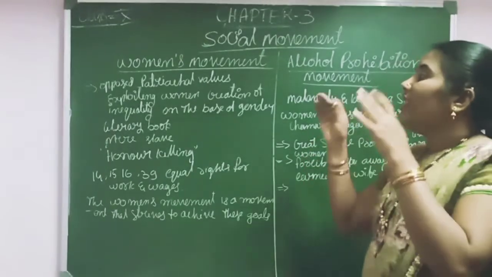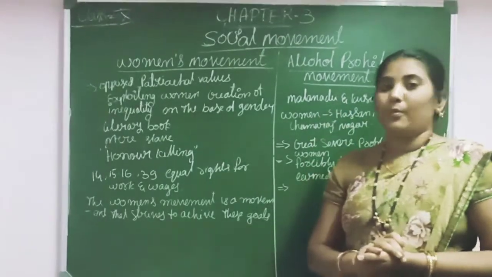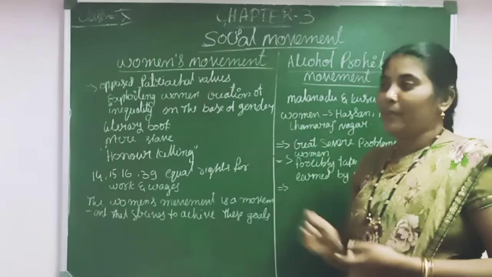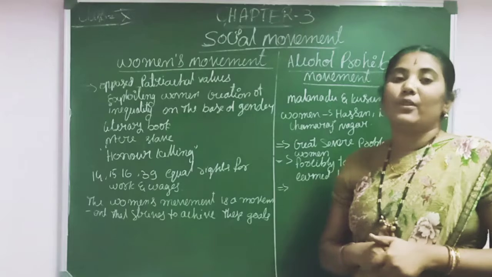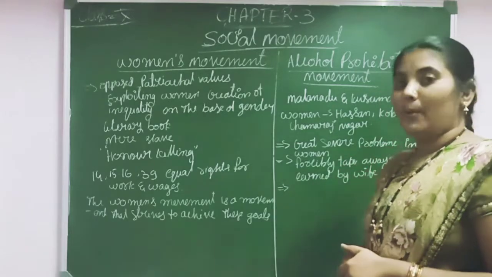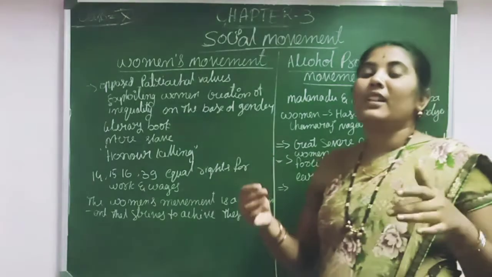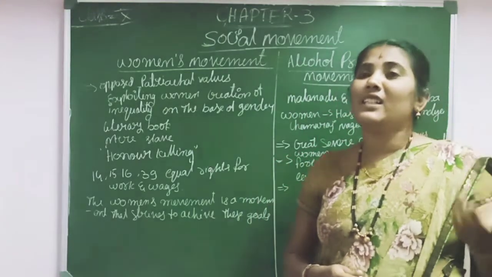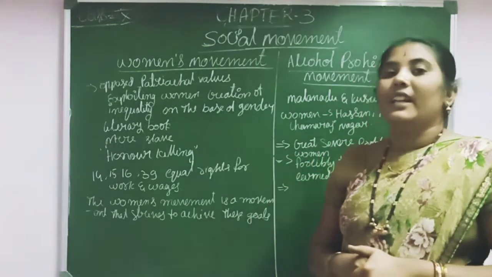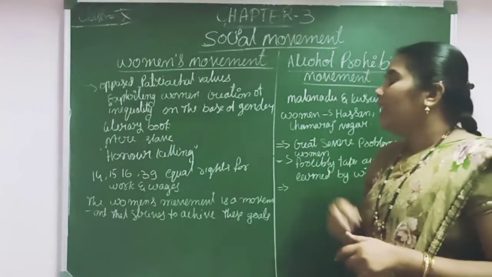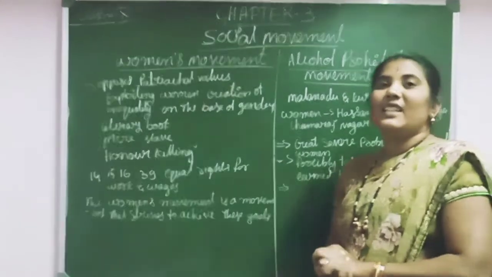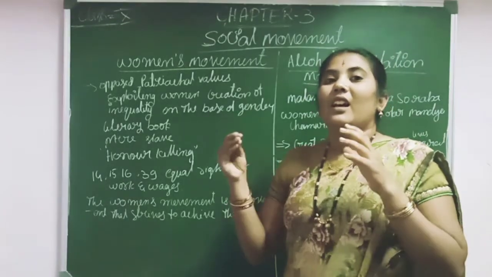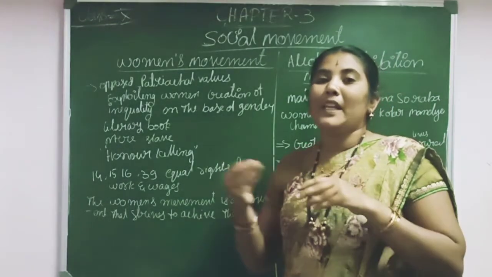So all this is opposed by the women's movement. The women's movement opposed the partial values, the exploitation of women and the creation of inequality on the basis of gender. It opposes that. And many literary works came out to give alternative ideas against the exploitation, as we can see in history. Then afterwards, we can see that in this society the woman was treated as a male slave.